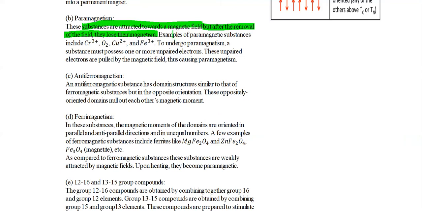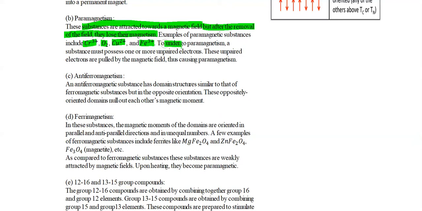While the ferromagnetic materials were not losing their magnetic property after removing the magnetic field, here after removing the magnetic field from the paramagnetic materials, their magnetism is lost. Some examples of this type of materials are chromium, oxygen, Cu2+ copper ion, and ferric ion. All these are some of the examples of paramagnetic materials.